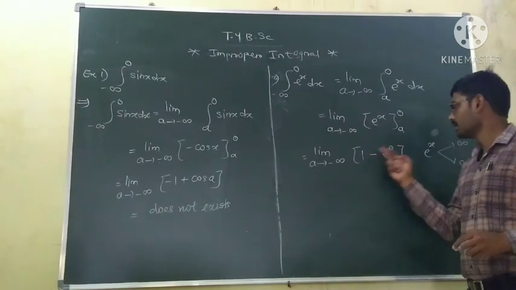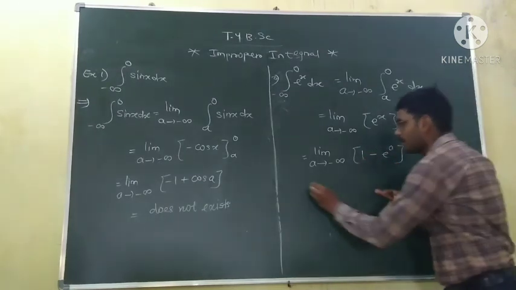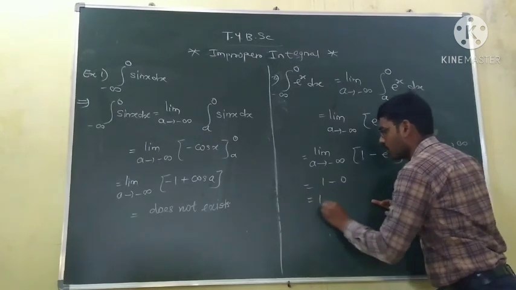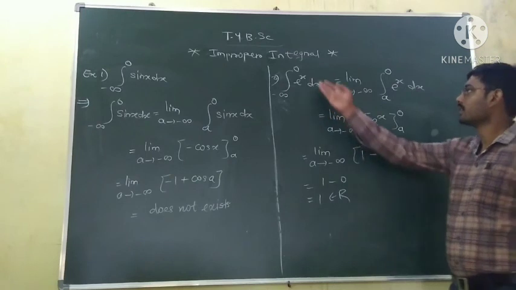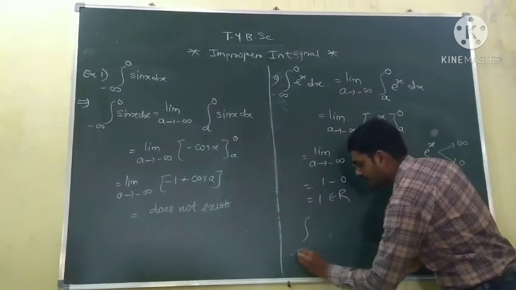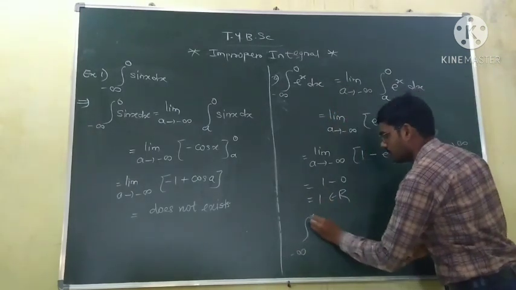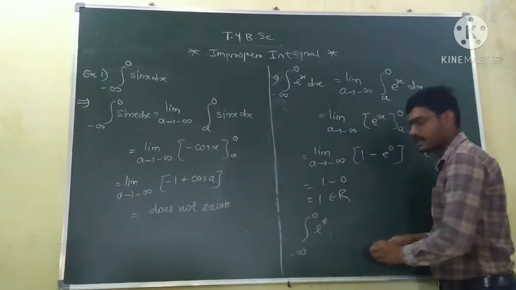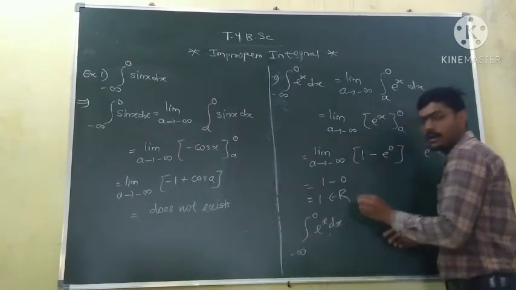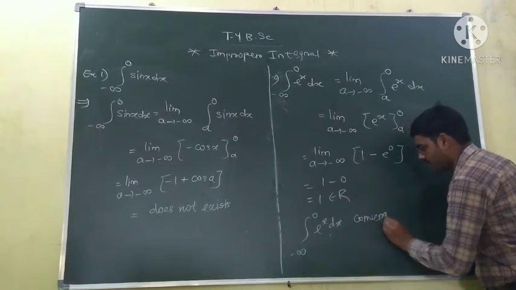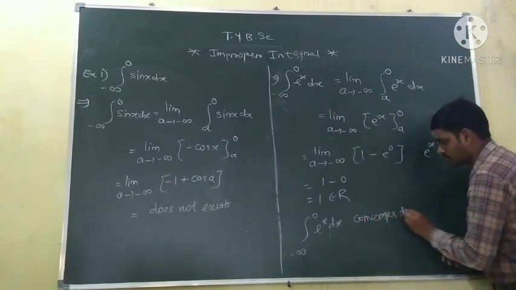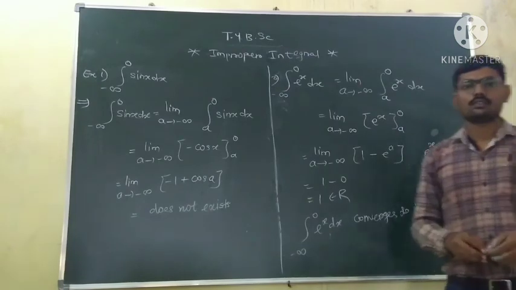So the limit of 1 is 1, and the limit of this is 0. So this limit is equal to 1 minus 0, which is 1, and it is a finite real number. So by definition, this improper integral from minus infinity to 0 of e raised to power x is convergent and converges to 1.